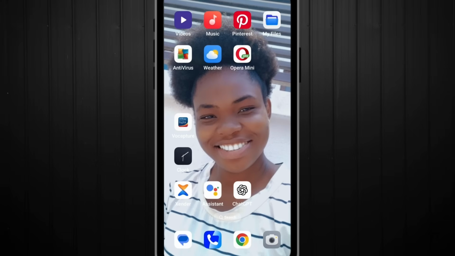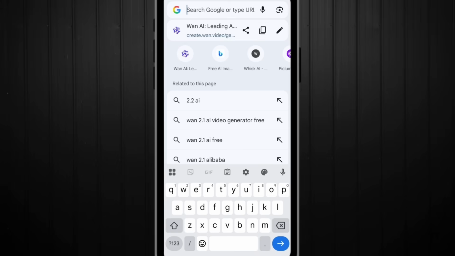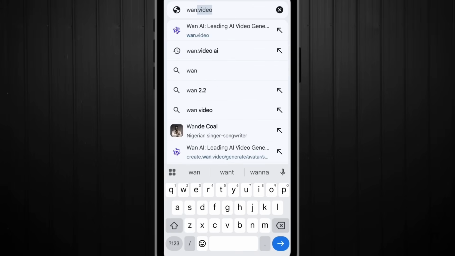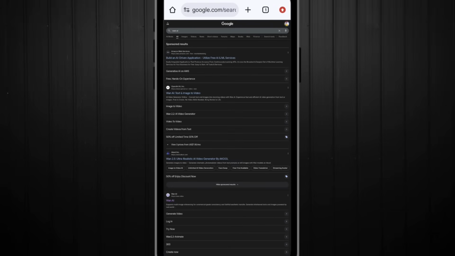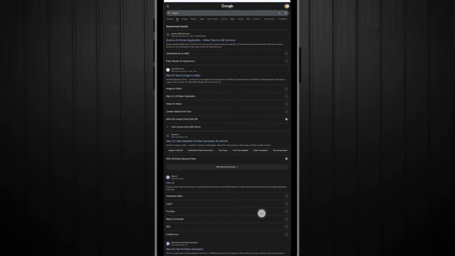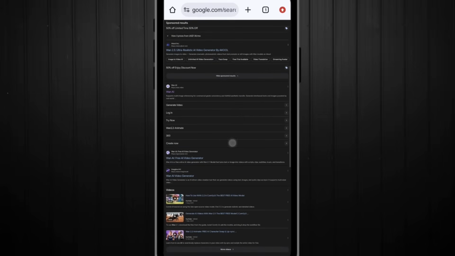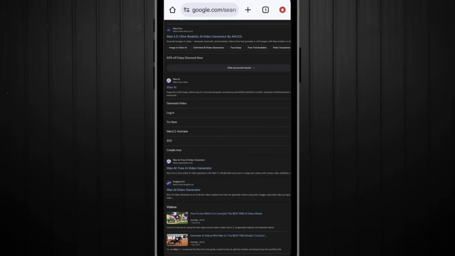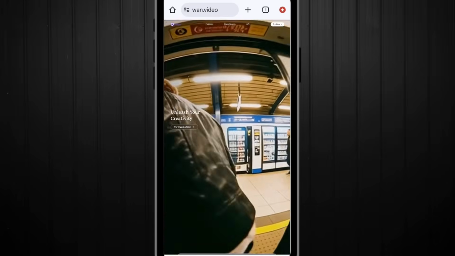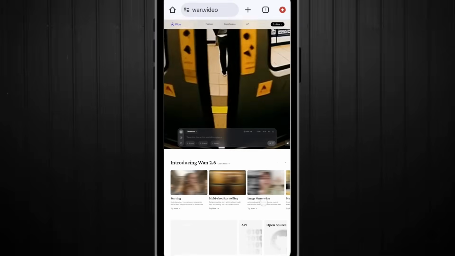Let's do this. So first thing you need to do is to open your browser, and then here in your browser you type WAN AI. All right, you give space WAN AI. All right, so right here you scroll down a little bit. This is it right here, WAN AI. You click on it and open up. This is the interface right here, and of course it looks amazing.